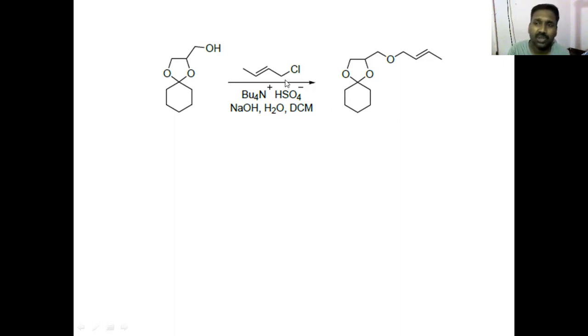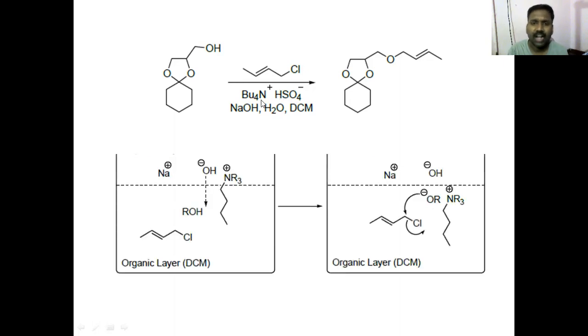And what is that base? Usually NaOH. But here comes the problem. The NaOH is water soluble, insoluble in the organic layer. So to carry OH minus into the organic phase, we require a phase transfer catalyst, tertiary butyl ammonium sulfate. Okay. Now, how is this done?